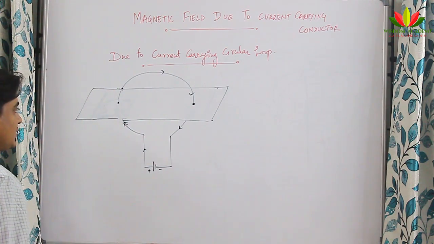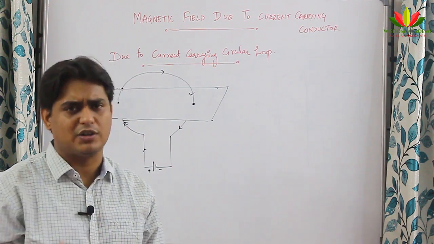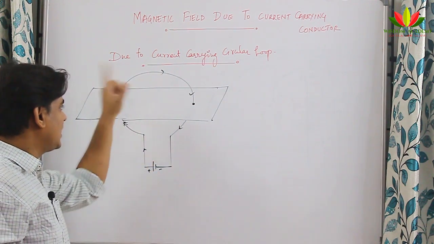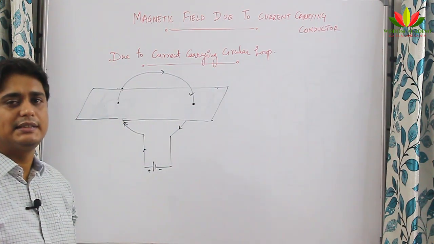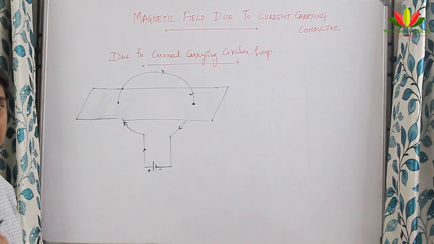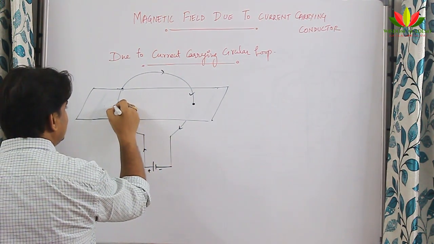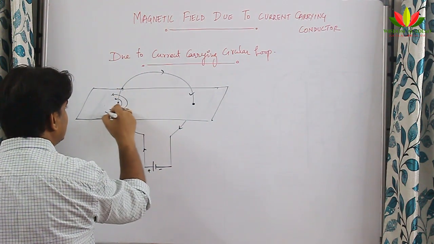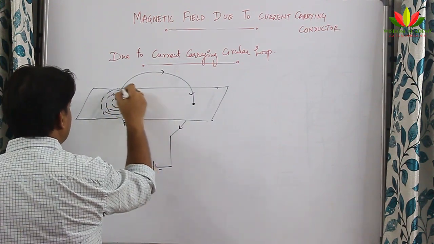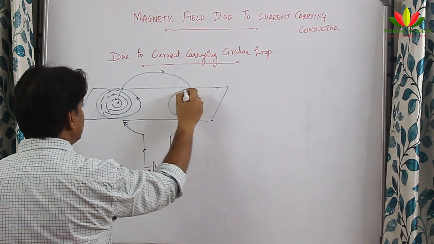So now what happens? Again I have to sprinkle some iron filings on this, or you can use magnetic compass, whatever you are comfortable with. When I sprinkle iron filings throughout, and after the current starts to flow, I start tapping a bit, then I will find that the magnetic field is again concentric circles. You see in what fashion it is coming. So it was arranging themselves in this way, like this, and here it was arranging this way.